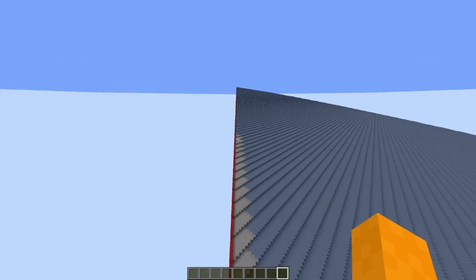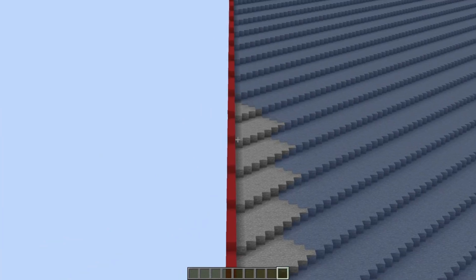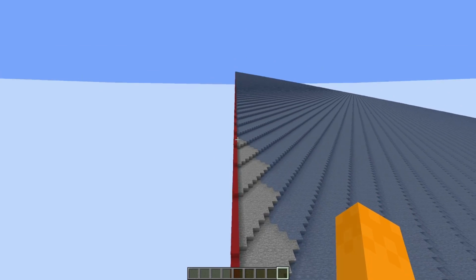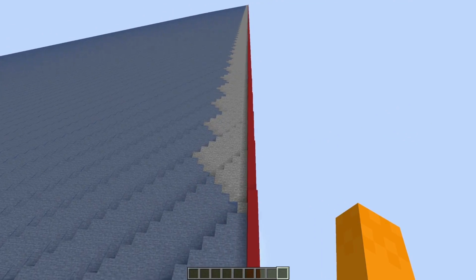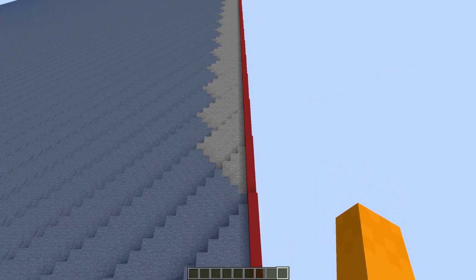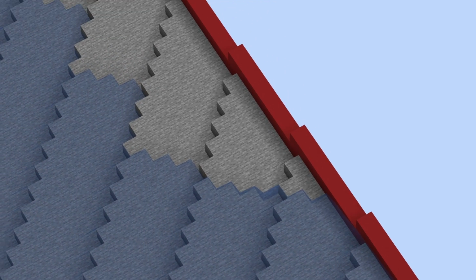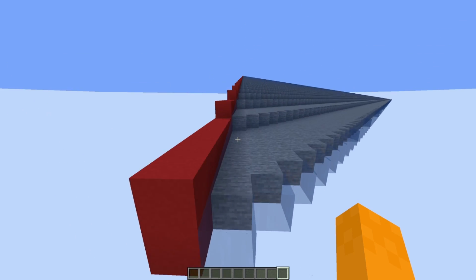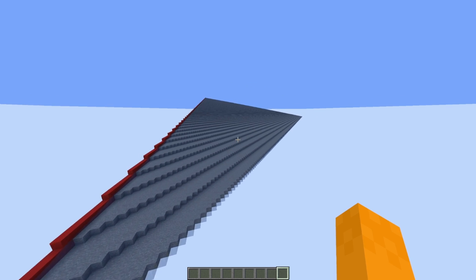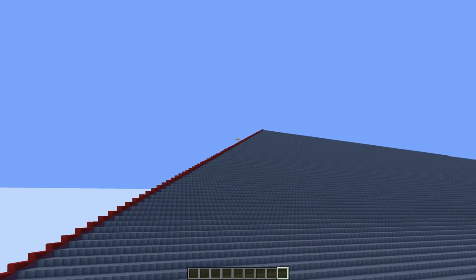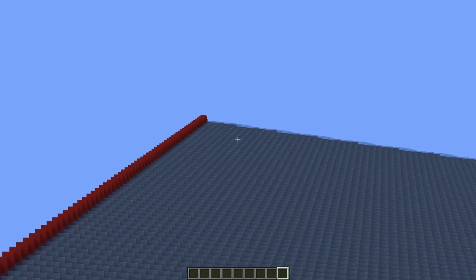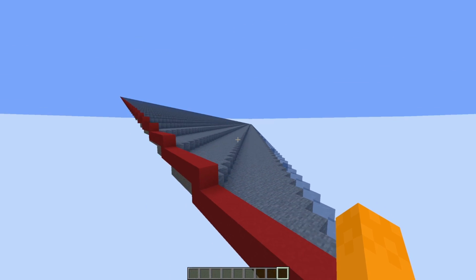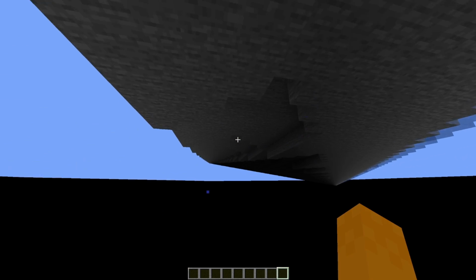There's this entire section that hasn't been filled in yet, but it's slowly being filled in by this stream of water. So this will be the final bit where there isn't water. Come on. And it is done. This entire area is filled from one block of water at the top. So now we've done all this, but we haven't gone underneath.